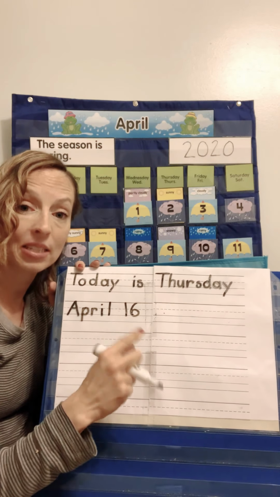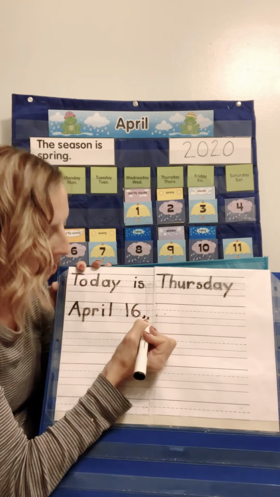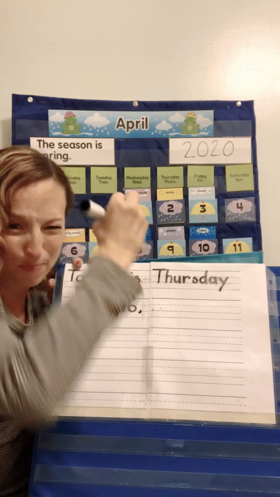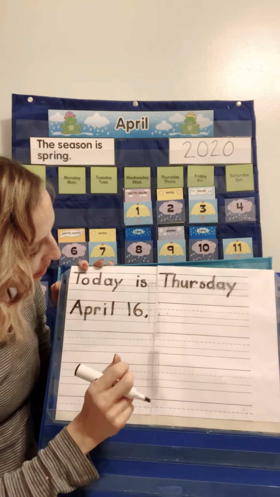1, 10, 6 ones. Okay, we're going to do that comma. That comma is that little teeny hook. It's not a period, but it's not a big C. It's just a little hook that goes right after your 16.